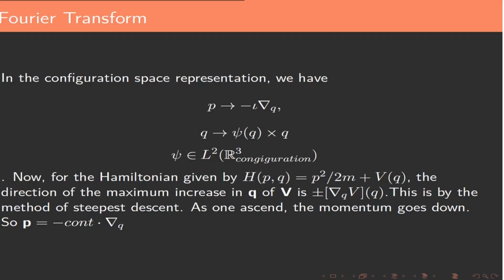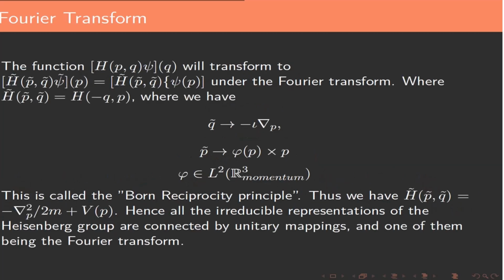In the configuration space representations, we have the following maps. For the Hamiltonian given by h equals p squared by 2m plus V, the direction of the maximum increase in q of V is plus or minus del q V. This is by the method of steepest descent. As we ascend, the momentum goes down, so p equals minus constant del q. The function h will transform to h tilde under the Fourier transform, where h tilde is equal to h of minus q comma p, where we have the following map.